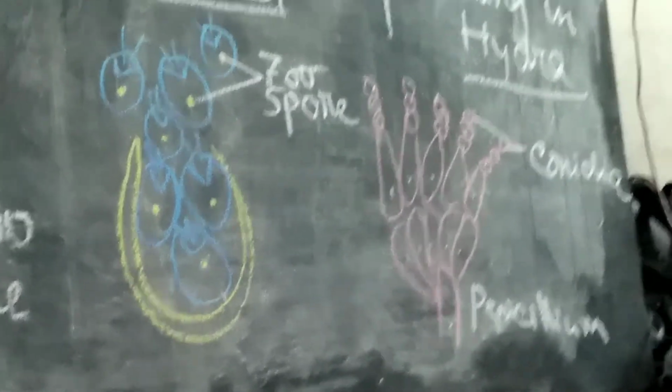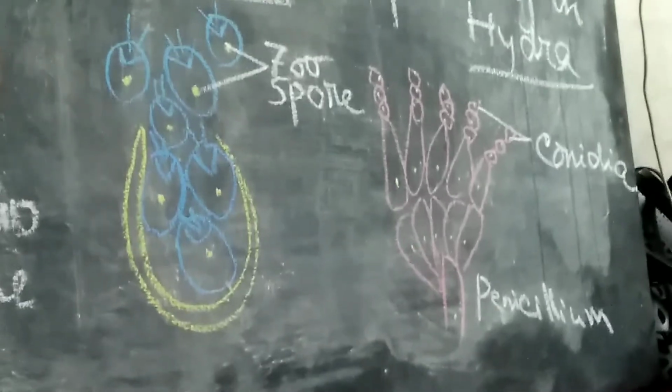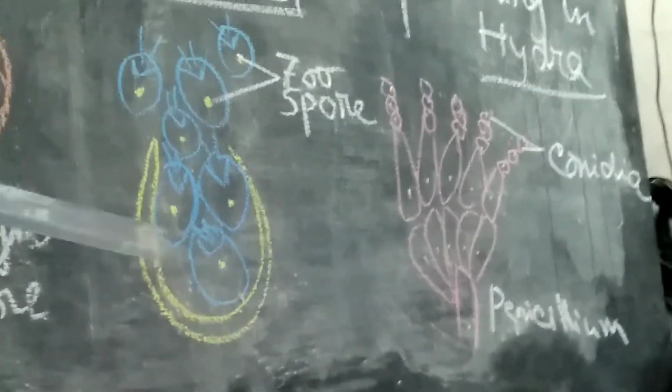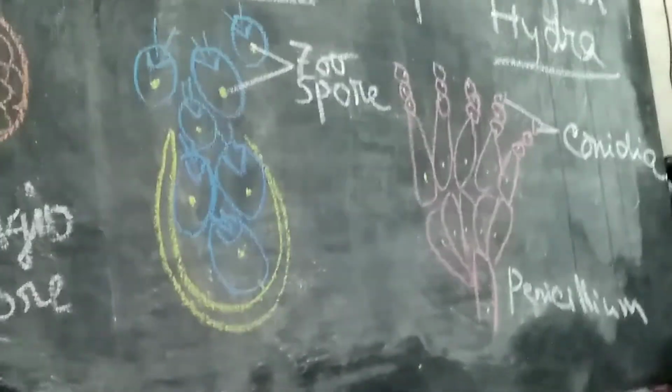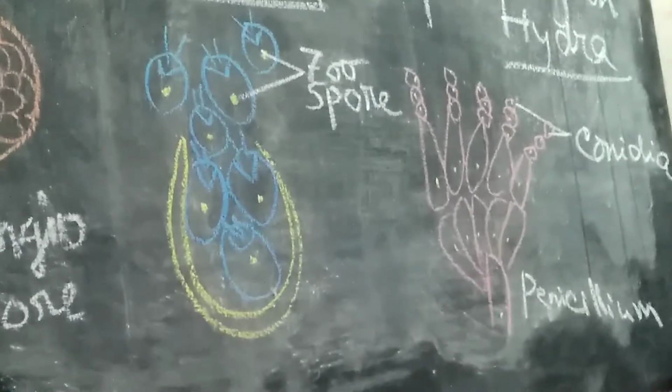The non-motile spores do not develop inside the sporangium. Here inside the sporangium, here also inside the sporangium, but without any flagella. And there no flagella and not developed within the sporangium. So this is all over the mode of asexual reproduction.